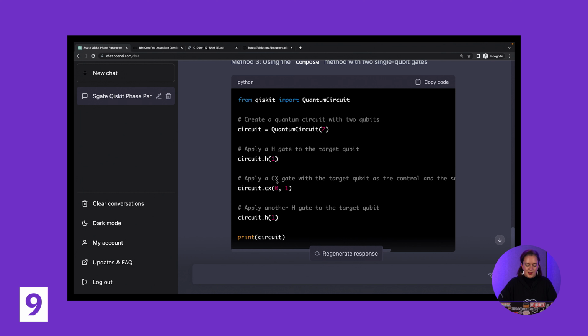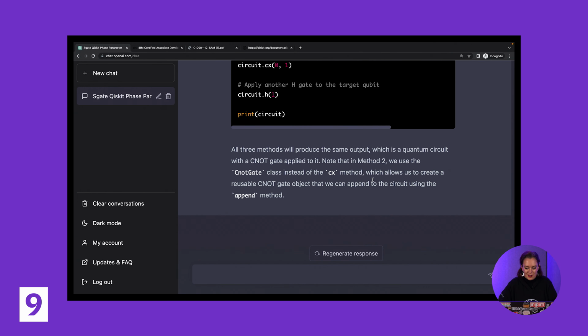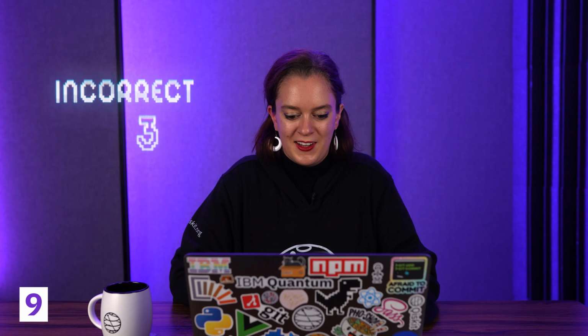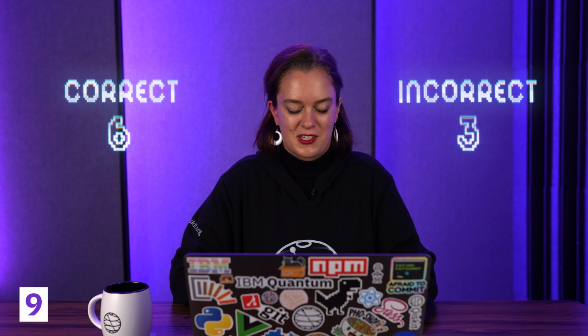Let's just see if it can save itself on the last one. And here, I mean, it applied the CX, but it gave us some extra random Hadamards that we didn't ask for. So yeah, no, I think we can safely say ChatGPT did not get this answer right.